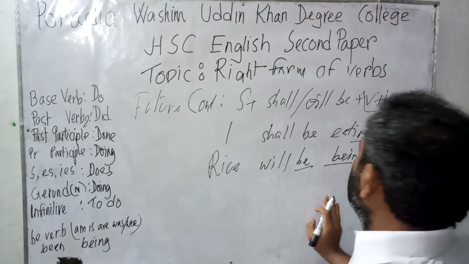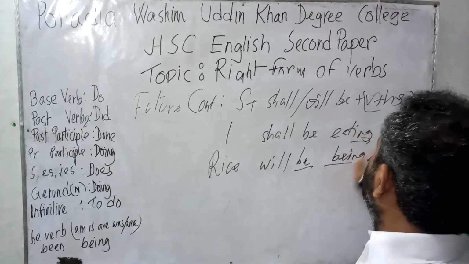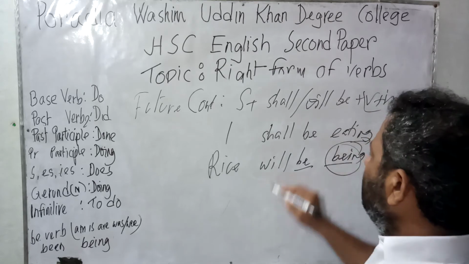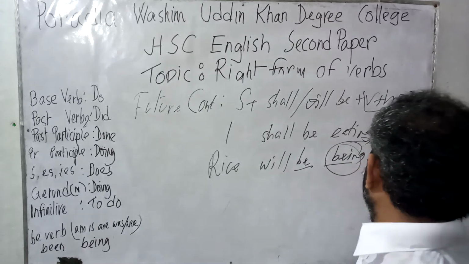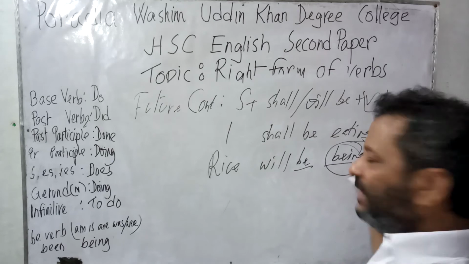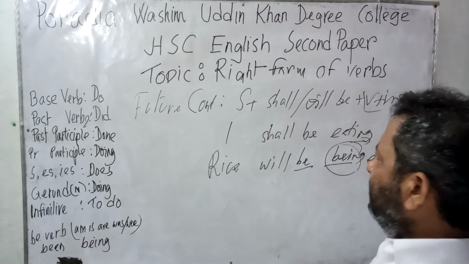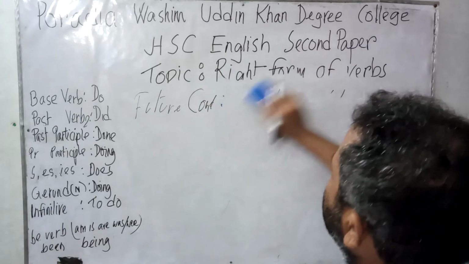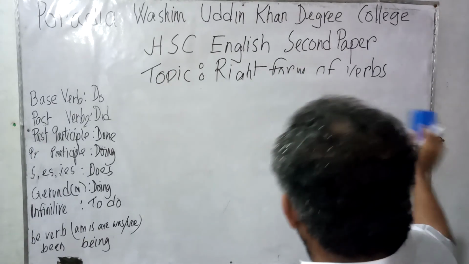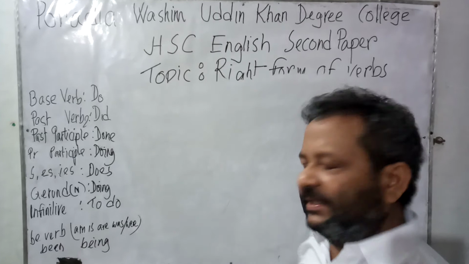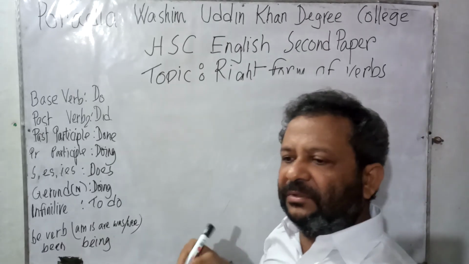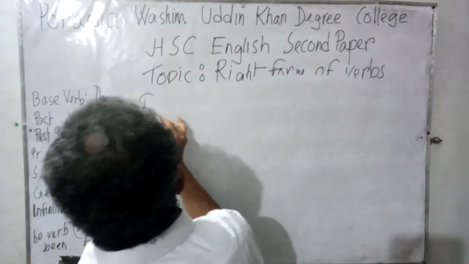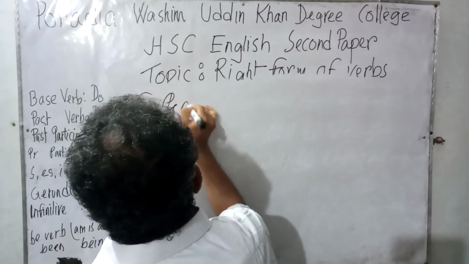Because we know in the basic form of any continuous tense, it will be being. So, as long as will is given, and the verb is also given, we can easily understand that it will be being here. So, here again we are able to prove that the structures of tense and voices are very much important to use the verbs properly. Now, future perfect.